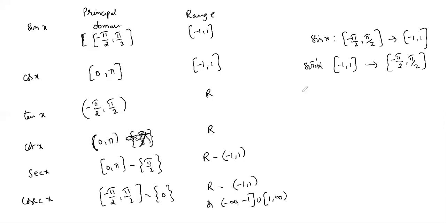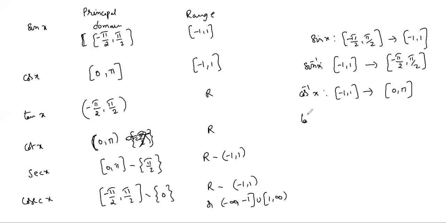Similarly, cos inverse x is from -1 to 1 to closed 0 to π. For this only we will get it. For these principal domains only, the functions are both one-one and onto. So for this only we will write inverses.